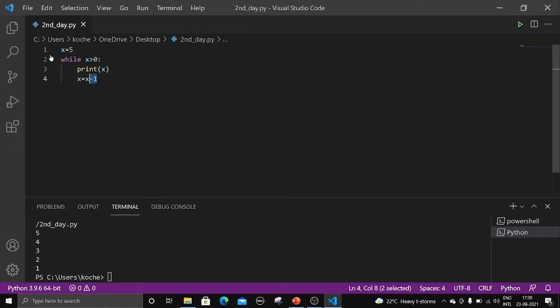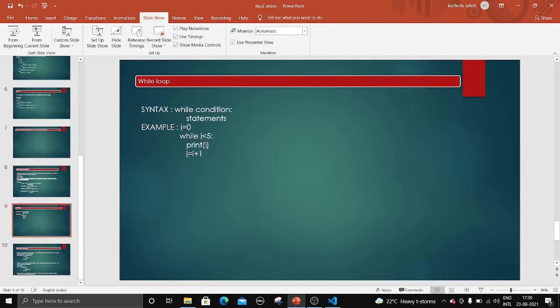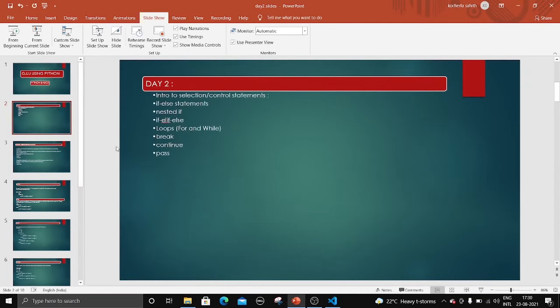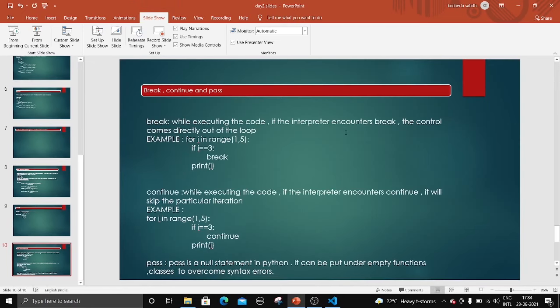So this is how you use for loop and while loop. Right? So we have seen the control statements. We have seen all these things: if else, nested if else, and we have seen two loops, that is for loop and while loop. Now let us go into the final part of our day, that is break, continue and pass. So let us see one by one what is break, what is continue and what is pass, right?